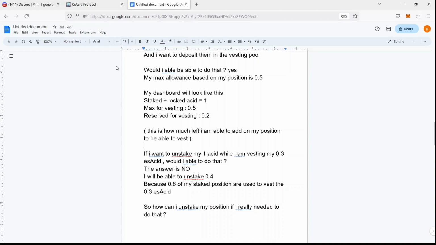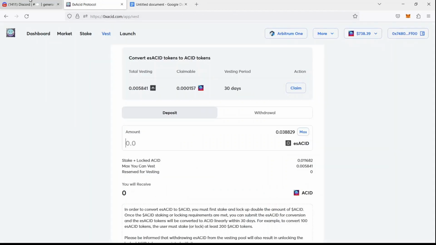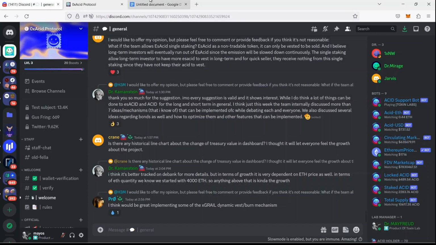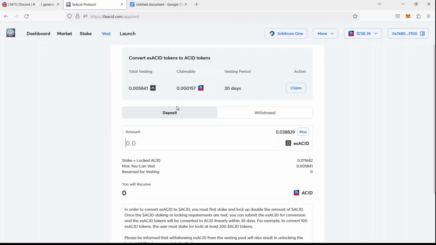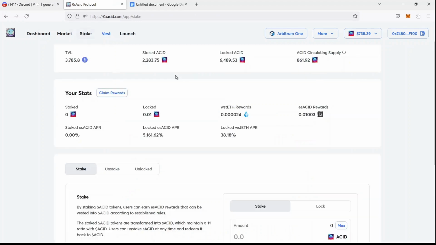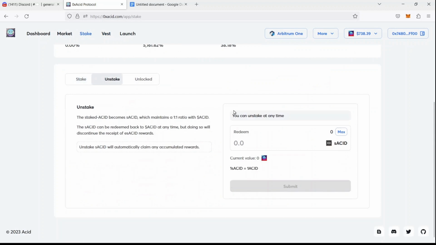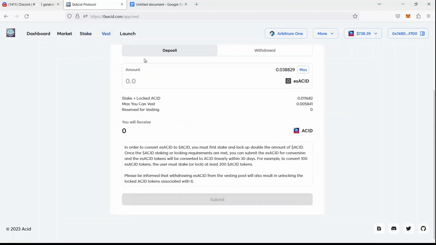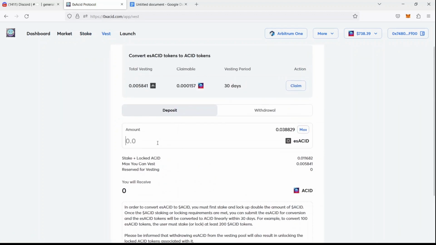So, now one of the most common questions that I find through chat is why I cannot unstake my staked asset. Well, the answer is very simple and easy. That's because you are vesting ES asset and you always need 2x of what is being vested to be staked.